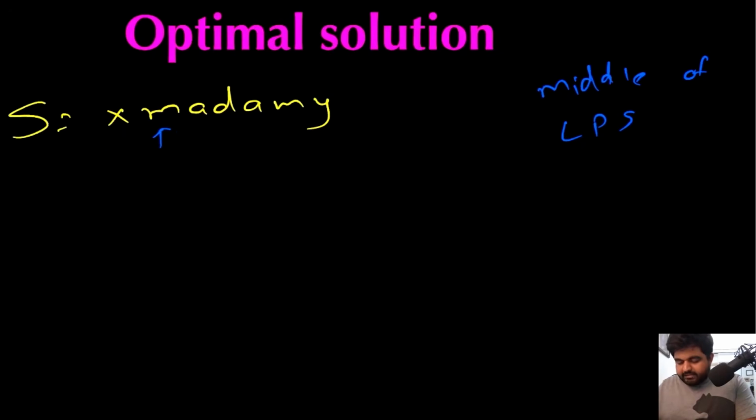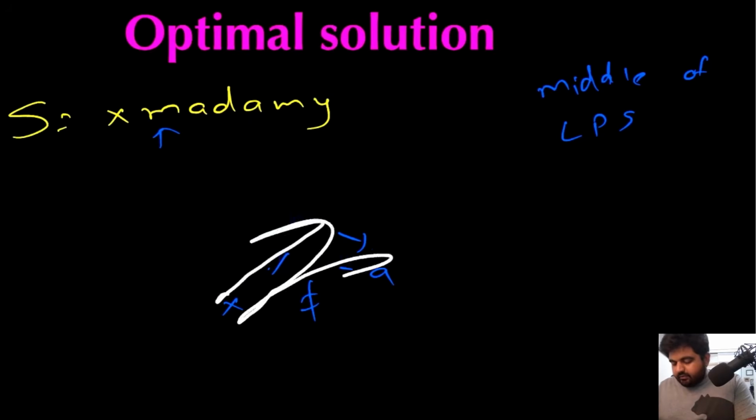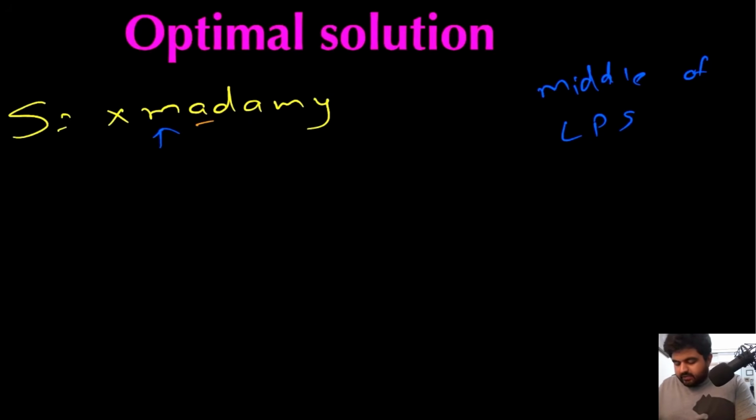Now we are at this value m. Again we try to see what the left and right values are. Left is x, right is a. Again they are not the same, and none of them are the same as this m, so we move on to the next value. Next value is a. Again the left value is m, the right value is d, nothing is the same, so we move on to the next value because this is also not a part of the palindrome.